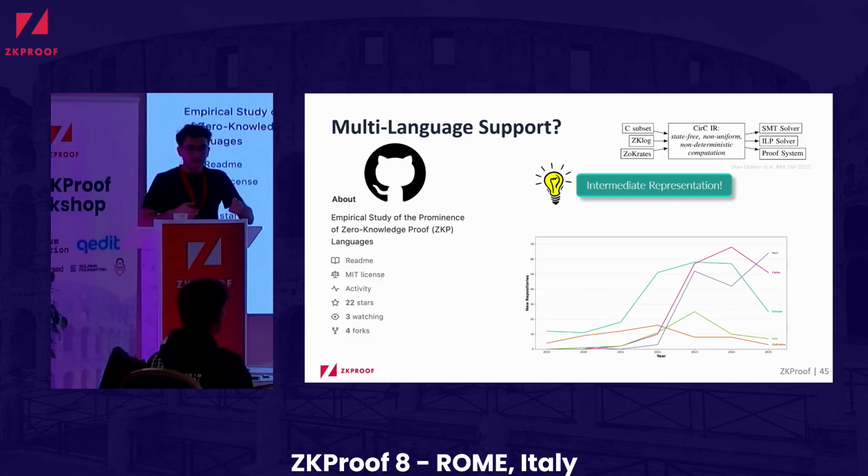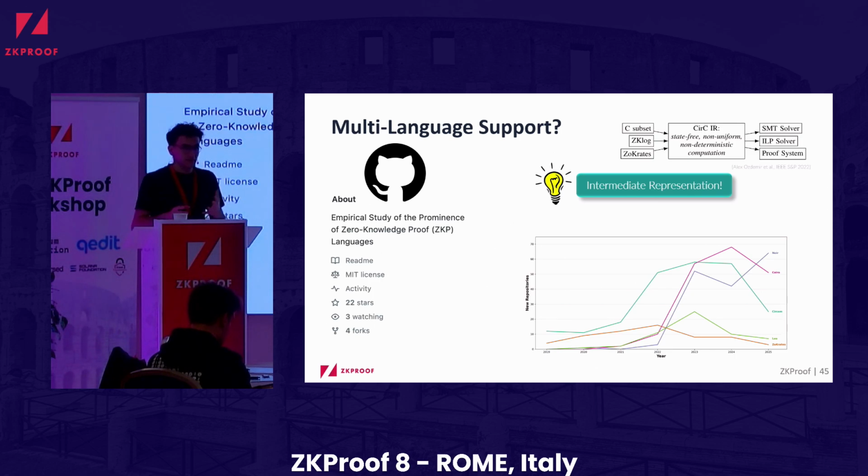But the main insight here for us is that it operates over an intermediate representation. So our idea was that, okay, if we can target this intermediate representation with our tool, then we have a language agnostic approach, because all you have to do is translate the program to this intermediate representation and then run our tool on it.